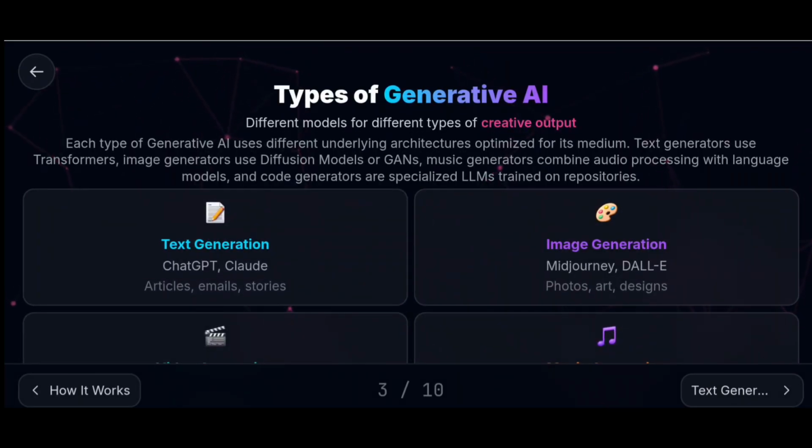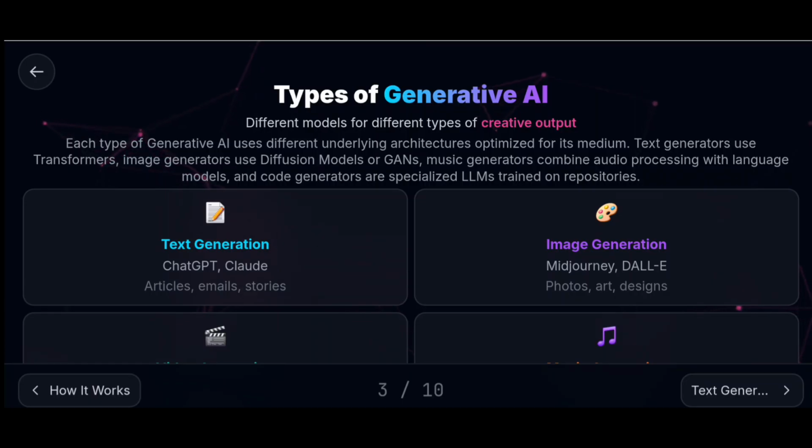Types of generative AI. There are different models for different types of creative outputs. Each type of generative AI uses different underlying architectures, optimized for its medium. Text generators use transformers. Image generators use diffusion models or GANs. Music generation combines audio processing with language models.